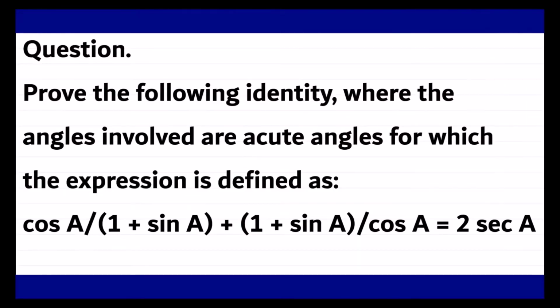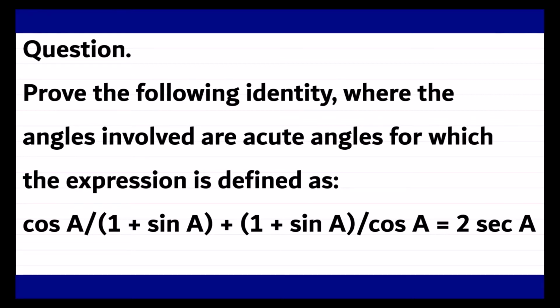The given question is: prove the following identity, where the angles involved are acute angles for which the expression is defined: cos A upon 1 plus sin A plus 1 plus sin A upon cos A is equal to 2 sec A. So guys, we are going to justify how the left hand side of the equation is equal to the right hand side of the equation.